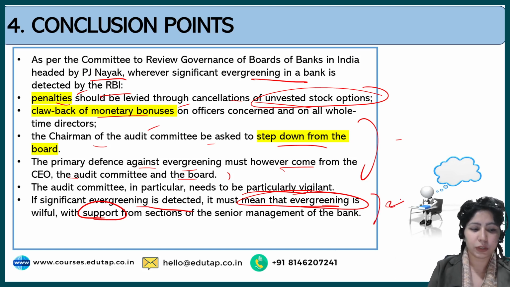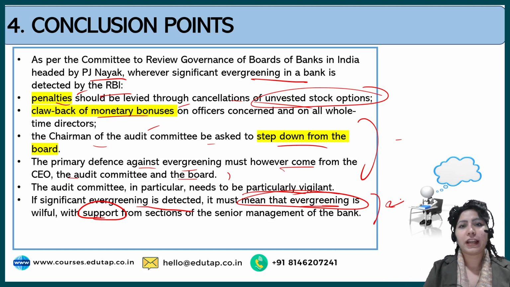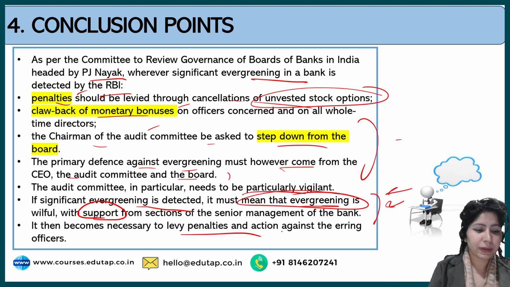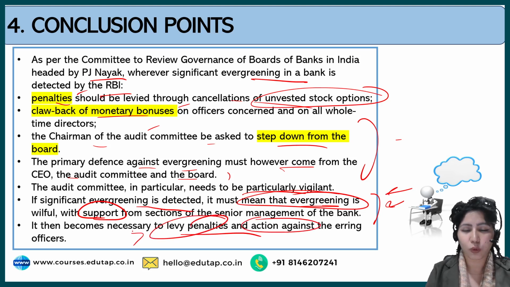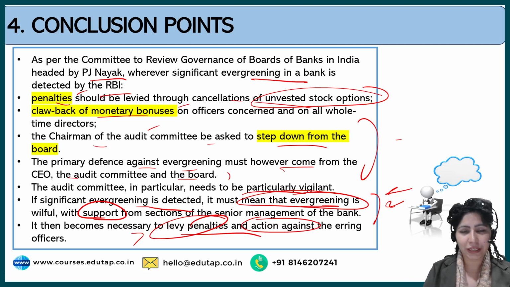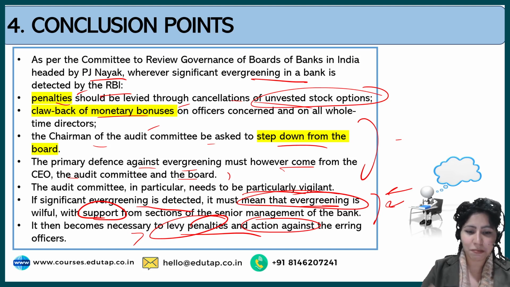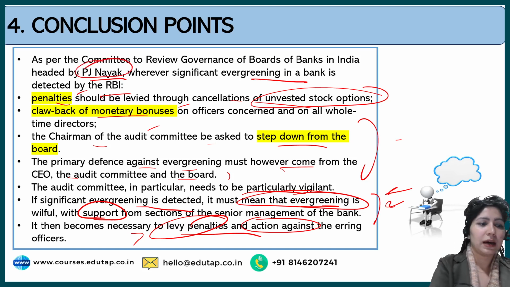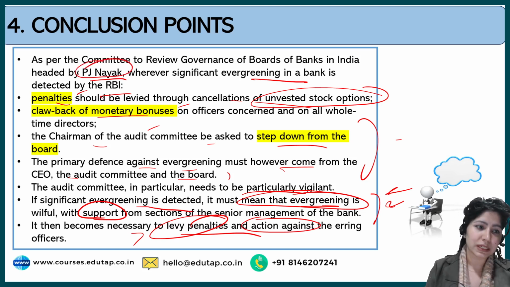So willful evergreening it can be termed as. So it becomes necessary to levy penalties and action against the erring officers, and also, the names of such banks need to be made public so that such events are not carried out in future. Now that was your solutions. You can give solutions, but do not make these your own solutions. Mention the name of this committee.